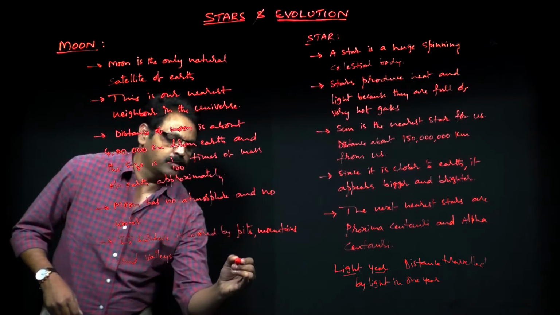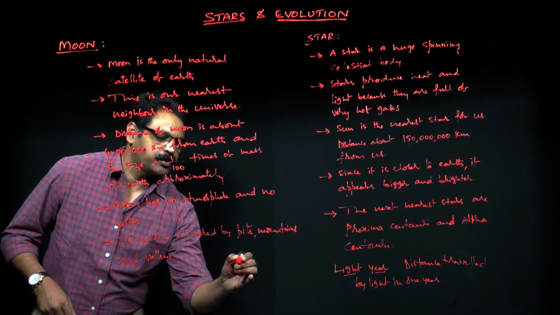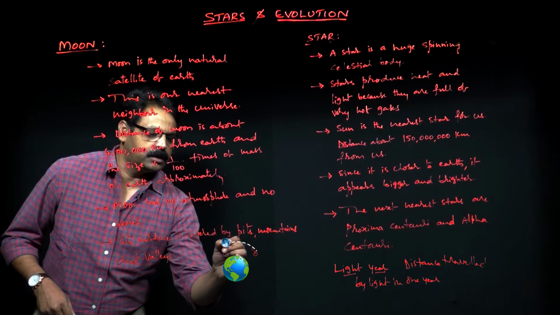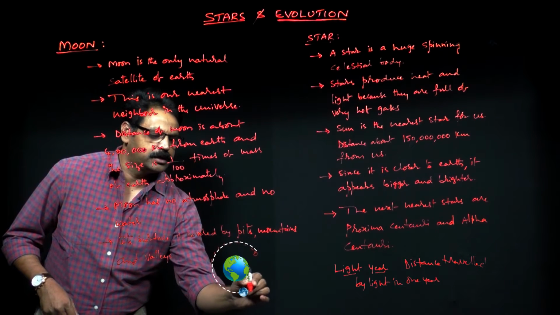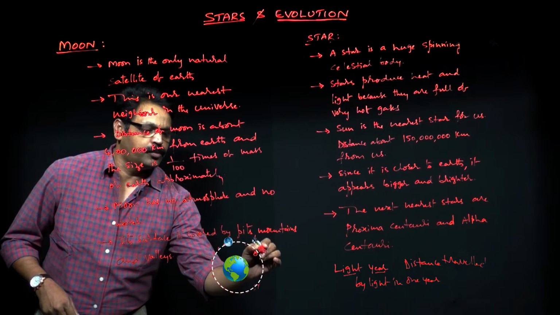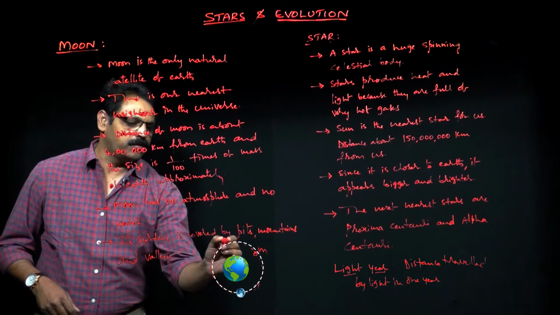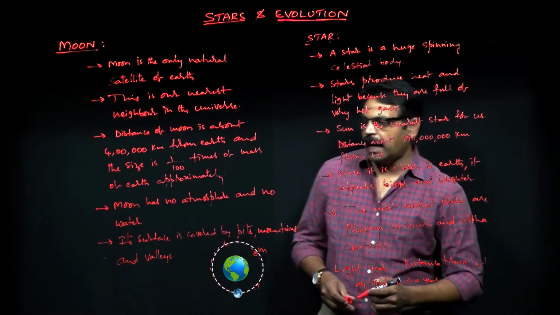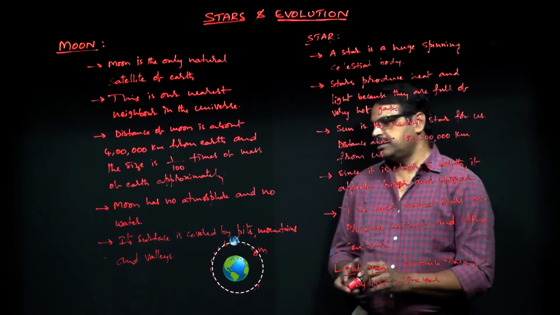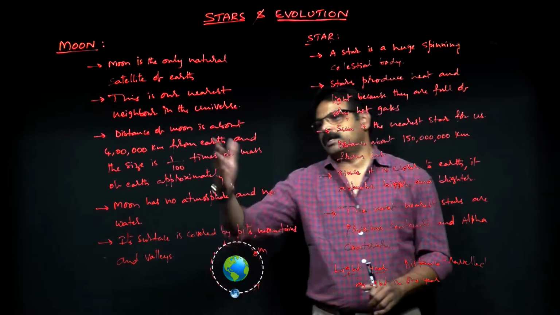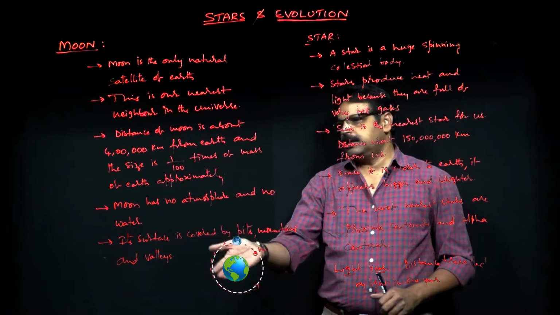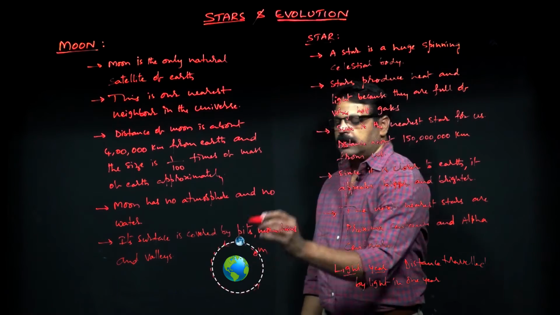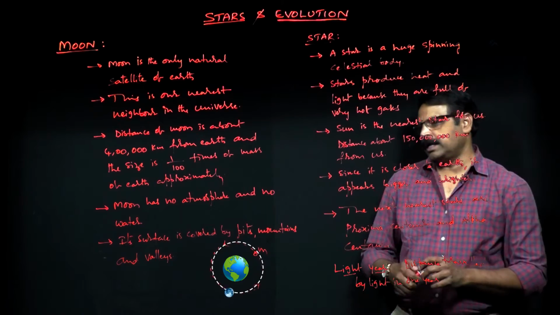The motion of the moon around the Earth means, if I suppose this is going to be the Earth here, the moon is revolving round the Earth in a circular orbit. It's in a fixed orbit. So this is going to be the moon. And here is the Earth. It is revolving around the Earth. So anything that revolves around the planet is called as a satellite. So moon is a natural satellite of Earth. And coming to the distance, it is nearer to the Earth. And also coming to the mass, it is smaller than the Earth, which is around 1 by 100 times.